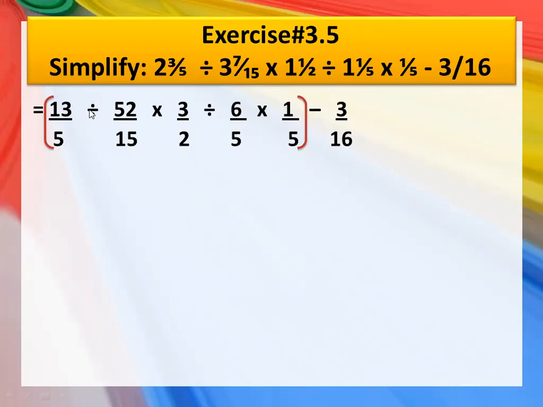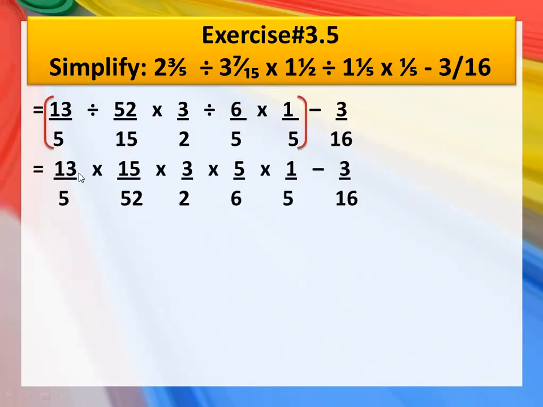For division, you will make the reciprocal of the fraction that is written next to the division sign. So you will write the reciprocal of this one as well as this one. Let's write it down in the next step. 13 upon 5 will remain the same. The sign of division will be converted into the sign of multiplication, and then it will become 15 upon 52, multiplied by 3 upon 2, which will remain the same.